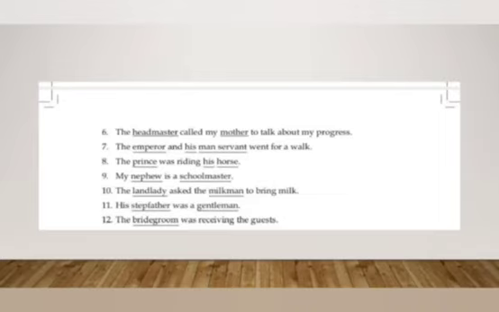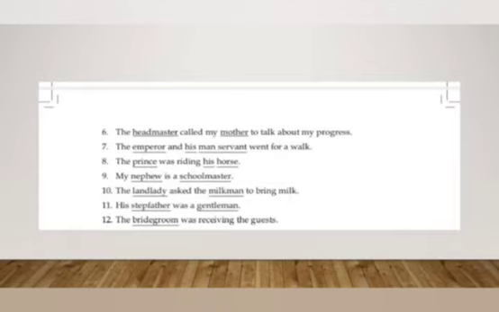The prince was riding his horse. So it will be: The princess was riding her mare. My nephew is a schoolmaster. After changing the gender, it will be like this: My niece is a schoolmistress. The landlady asked the milkman to bring milk. It will be: The landlord asked the milkmaid to bring milk.